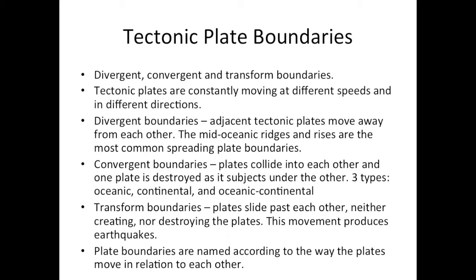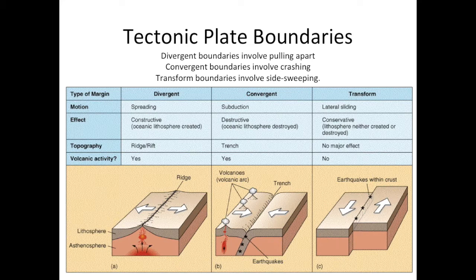Convergent boundaries occur when plates collide into each other and one plate is destroyed as it subducts under the other. There are 3 types of convergent boundaries: oceanic, continental, and oceanic continental. Lastly, transform boundaries occur when plates slide past each other, neither creating nor destroying the plates. This movement produces earthquakes. Plate boundaries are named according to the way the plates move in relation to each other. Divergent boundaries involve pulling apart, convergent boundaries involve crashing, and transform boundaries involve side sweeping.